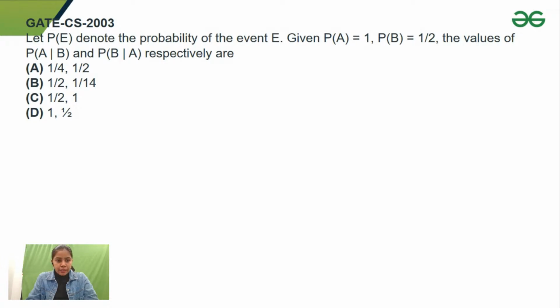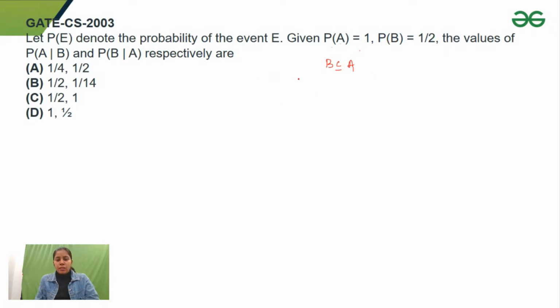Are A and B independent events? No, E is an event, so A would be a subset of E and B would be a subset of E. They can't be independent events. So, yeah, guys, most of you are giving the right answer. Probability of A is 1 and probability of B is 1 by 2. So, can I say that B is a subset of A, right? Because of the event E, A and B are subsets of E, and we are given that probability of A is 1 and probability of B is 1 by 2.